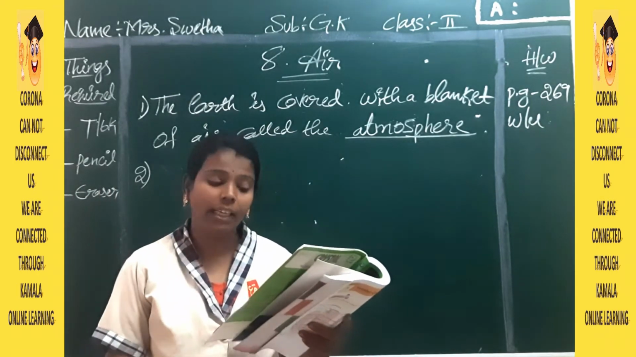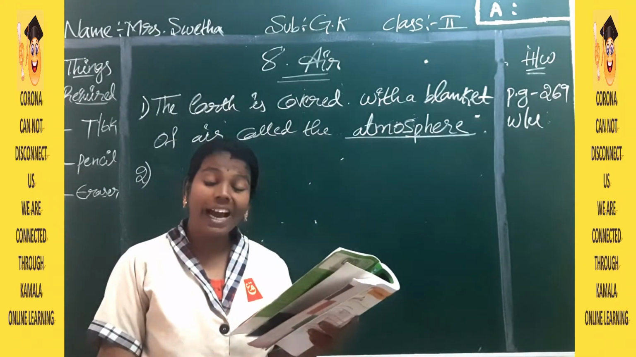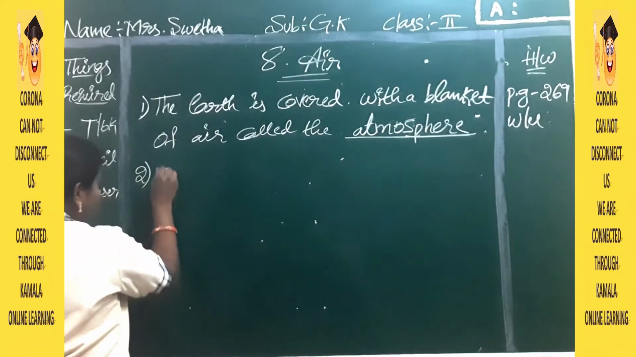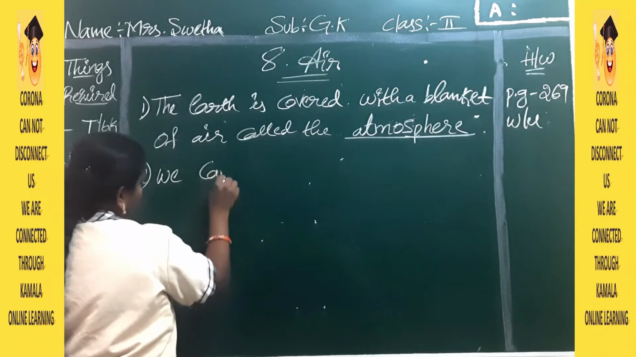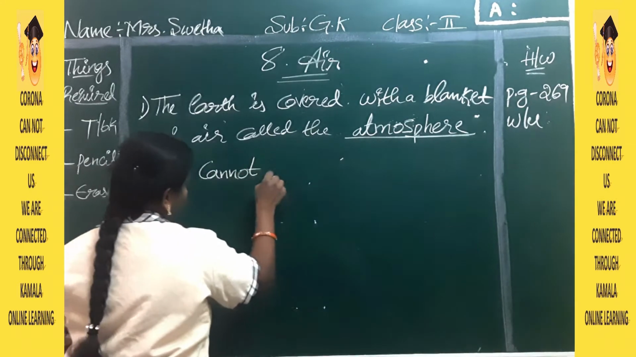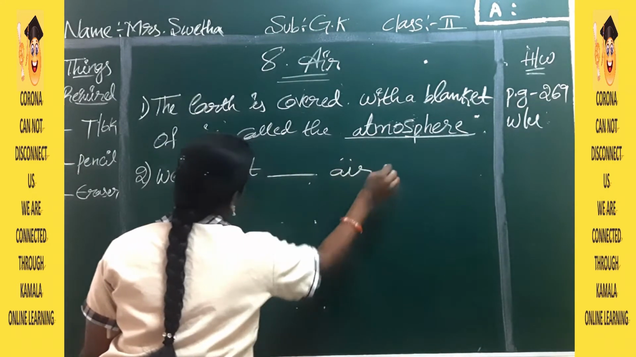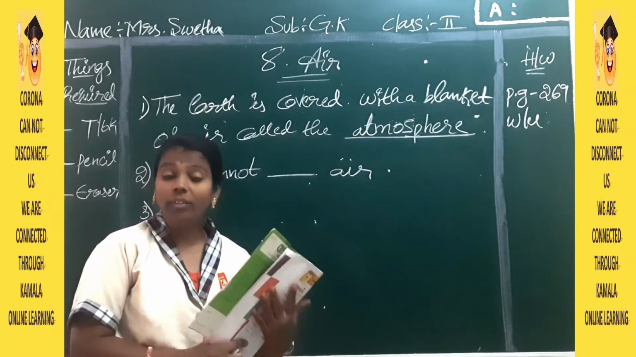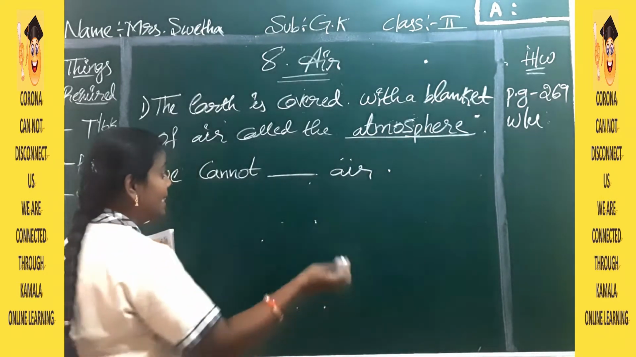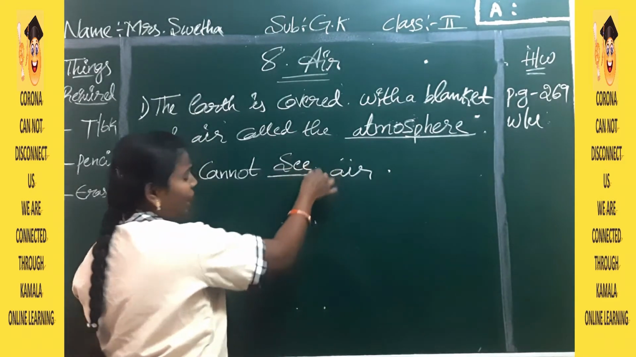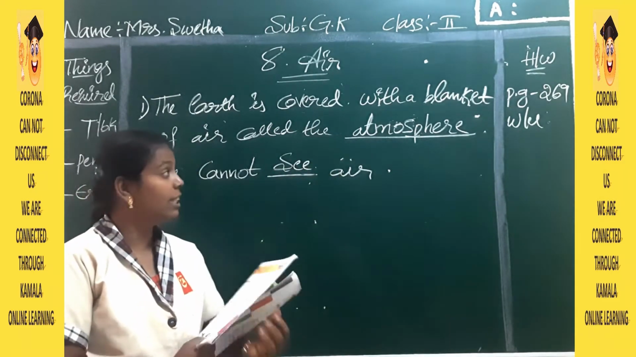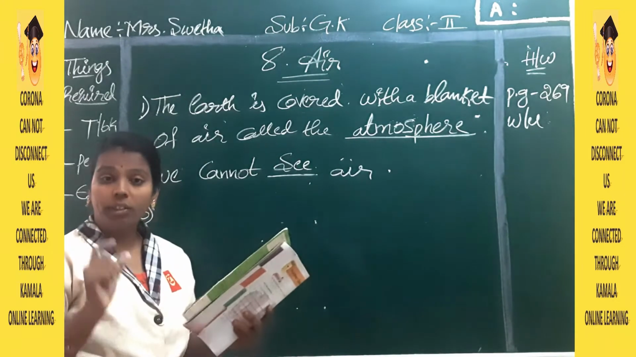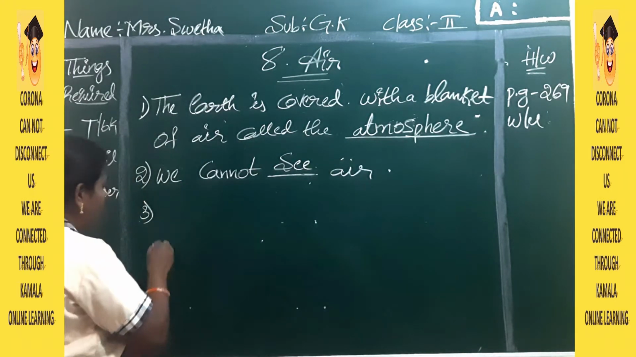Next, the second one: We cannot dash air. We cannot see air. Can we see air? No, we cannot see. Just now I said it is not visible also. We cannot see air.